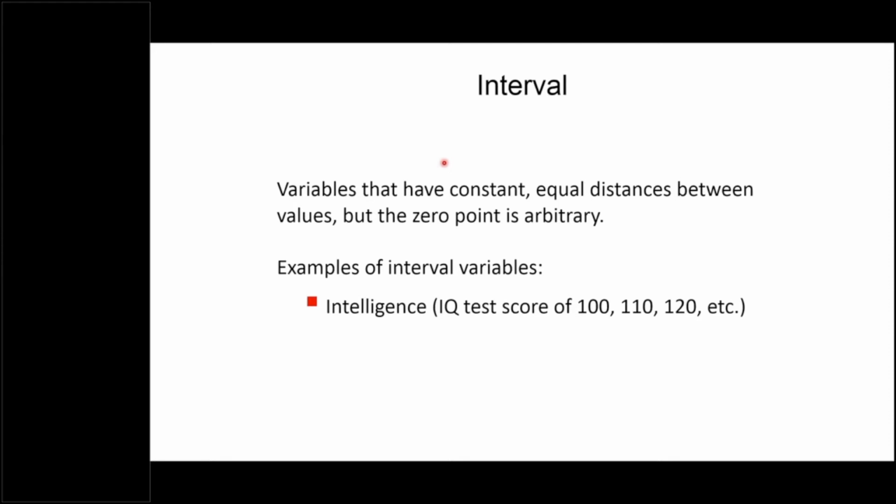Now IQ, no one can have 0 IQ, right? Everyone has some IQ, right? Or years, we don't know who started counting the years, right? We don't know when was the 0 year, right? There are some variables which do not have the absolute 0, and these variables, when measured, fall under the interval scale. But for selection of statistical test, we do not need to differentiate interval from the ratio. Okay.